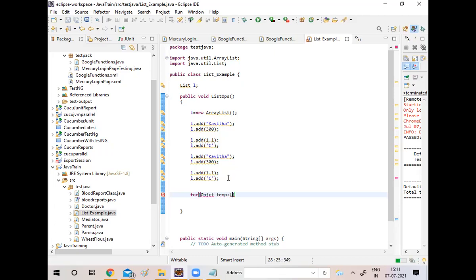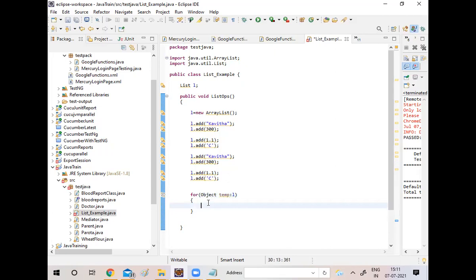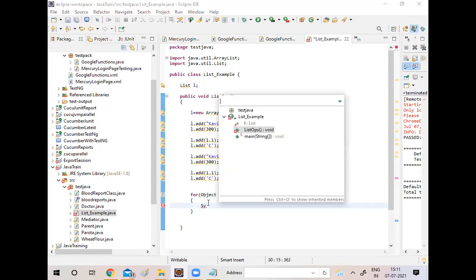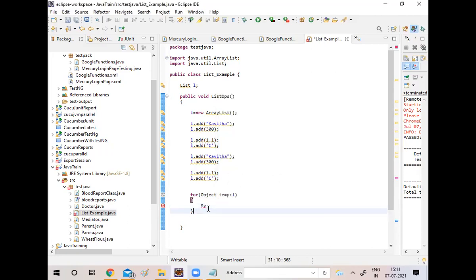L. I will explain why I am doing it like this. Object, okay, spelling is wrong. Spelling. Okay, and so temp.